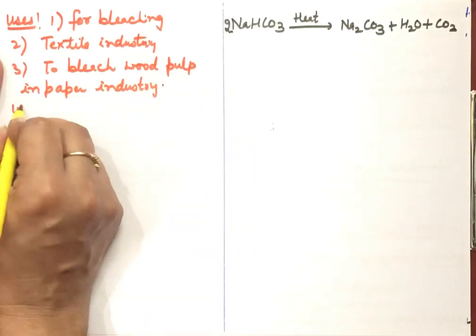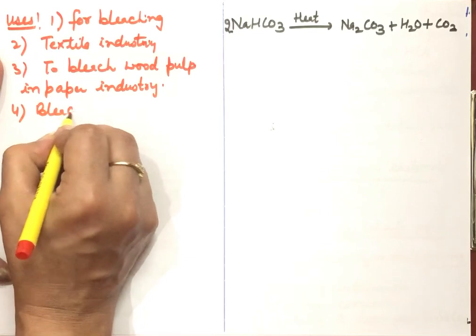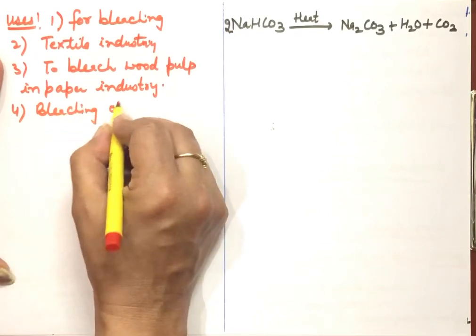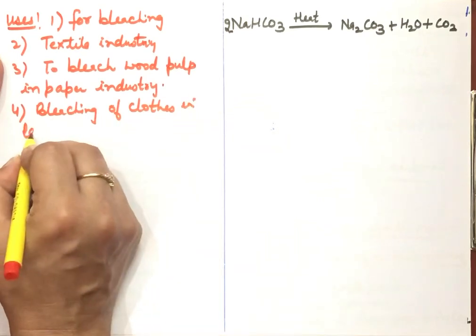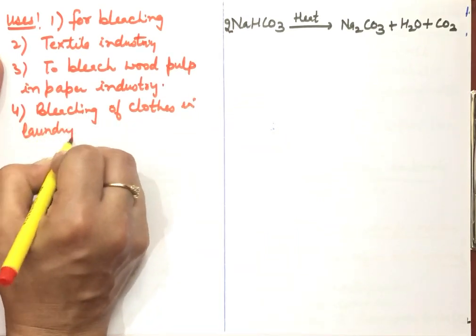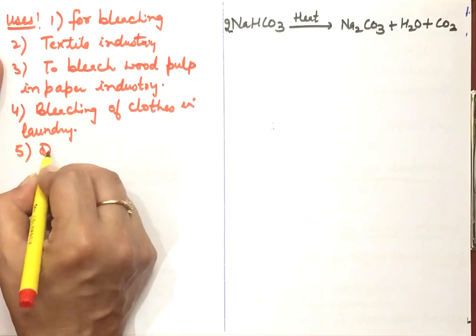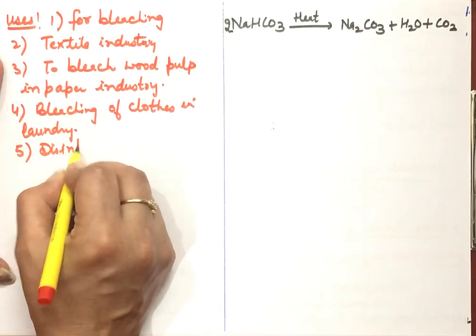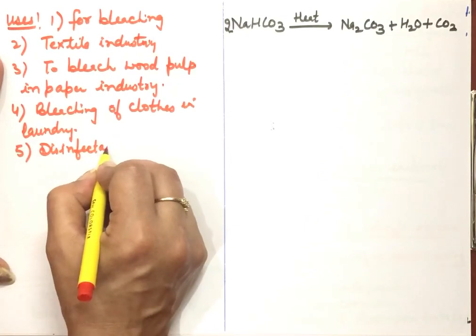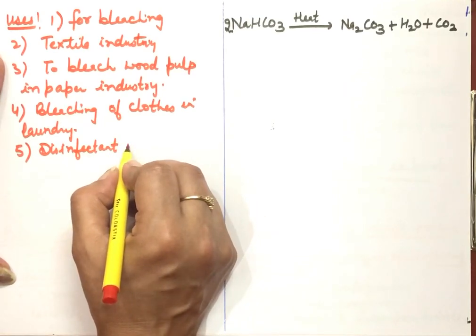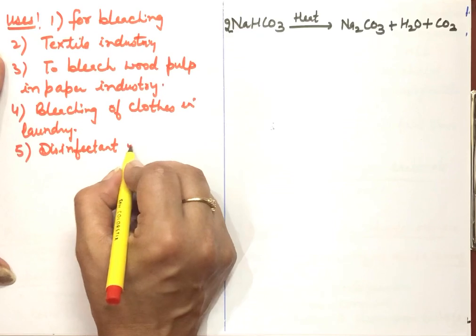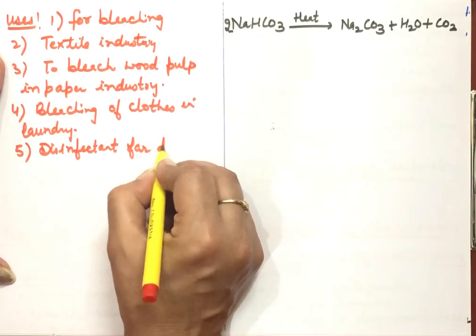Then for bleaching of clothes in laundry. Then it is a disinfectant also. It is used to disinfect water so that it can be made fit for drinking, because it will kill the germs. Disinfectant for drinking water.